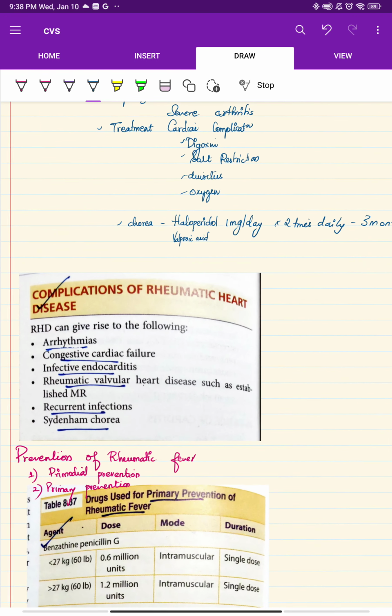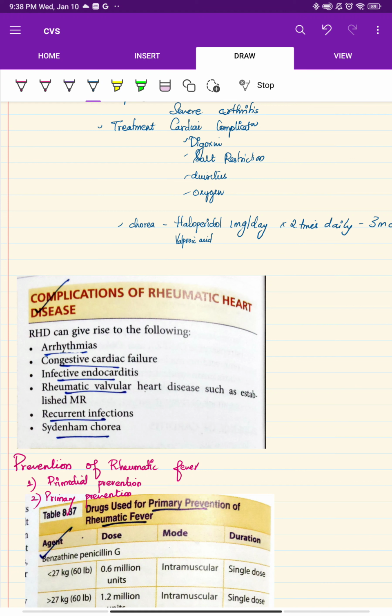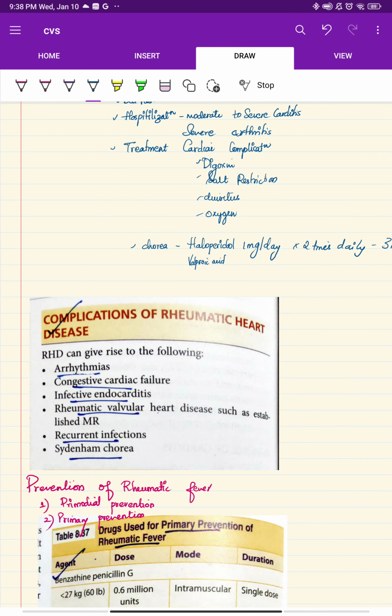Then complications of rheumatic fever: rheumatic fever causes rheumatic heart disease, that is carditis. We'll see it in the carditis portion. Here I'll just repeat the complications: arthritis, congestive cardiac failure, infective endocarditis, rheumatic valvular heart disease, recurrent infection, and Sydenham chorea.